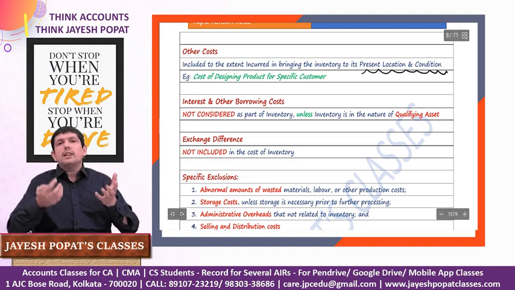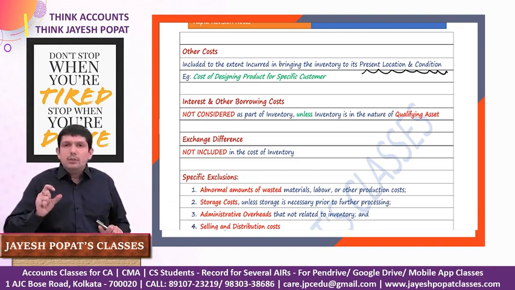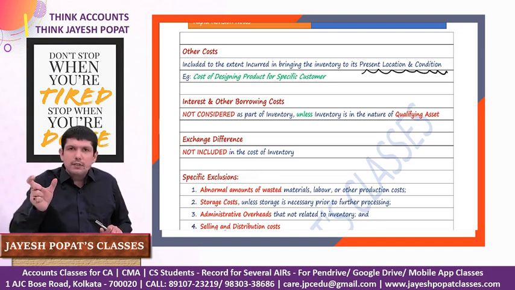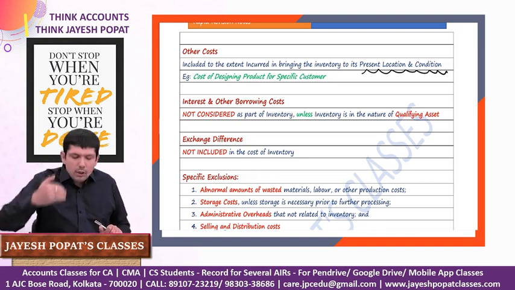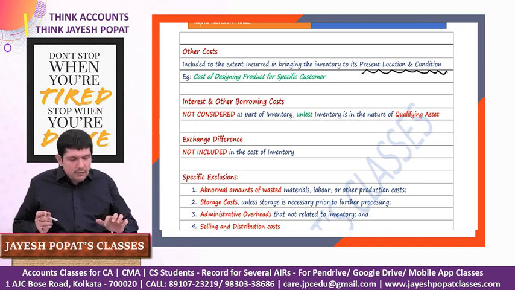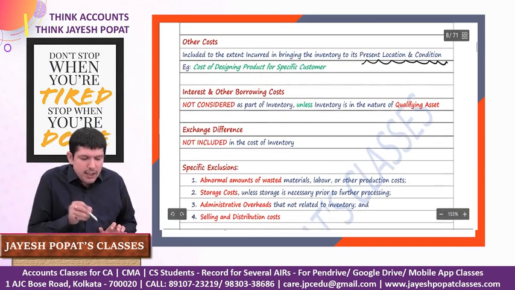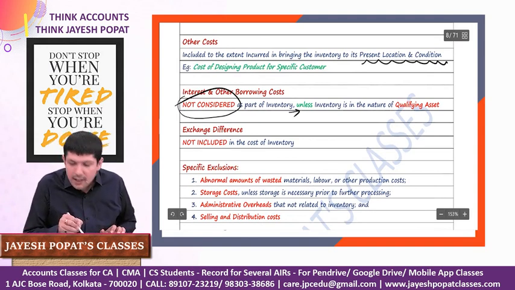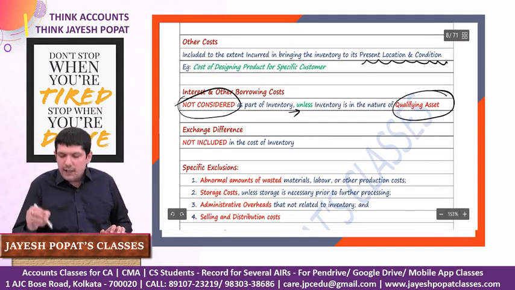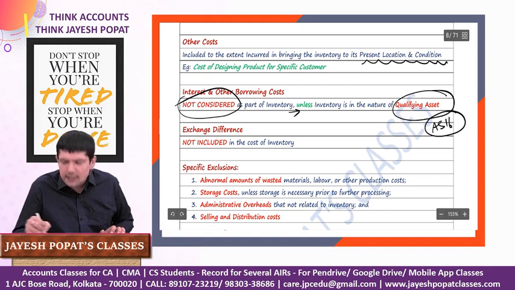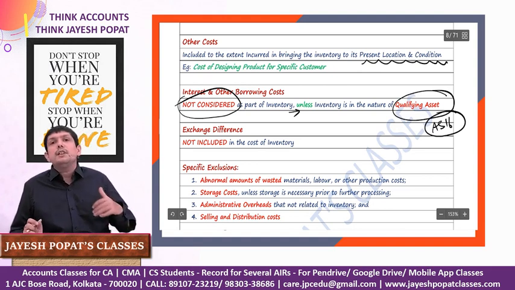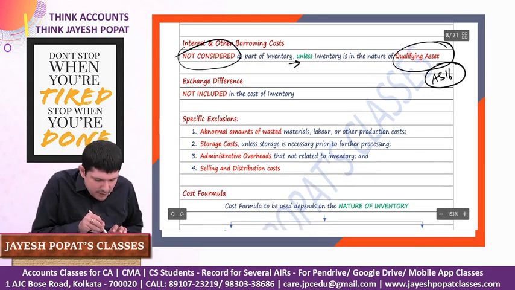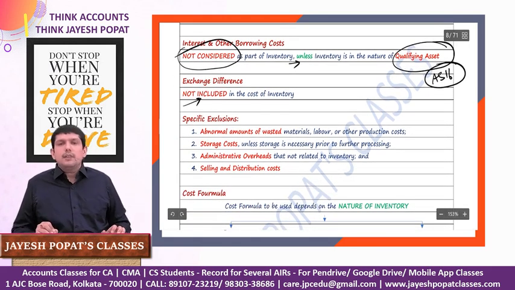For example, we got an order from a customer and we need to design the product first and then manufacture that product. The cost which we incurred in designing that product will also form part of the cost of the inventory. Now we'll talk about certain exclusions. Interest and borrowing cost will not be considered as part of inventory unless our inventory is a qualifying asset as per Accounting Standard 16. That means the inventory takes a substantial period of time to get ready for its intended sale. Exchange difference fluctuation will never be included in the cost of the inventory.